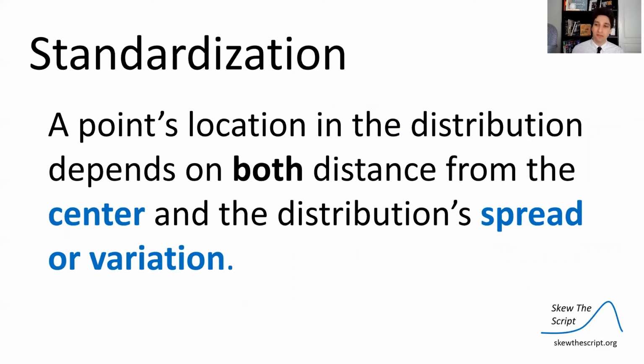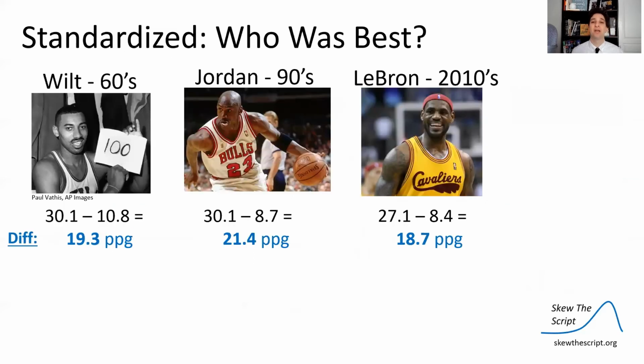So we need to talk about standardization. When you standardize a point, that means you're getting the point's location in the distribution and you're scaling it by both its distance from the center and accounting for the distribution spread or variation. So let's talk about standardizing these values. Let's look at those differences from the mean, and we see those differences here. But now let's talk about the standard deviation of the era. In Wilt's league, the standard deviation was about 7 points per game. So the typical distance from the mean number of points per game for players in the 60s NBA was about 7. In Jordan's, that was 5.9.